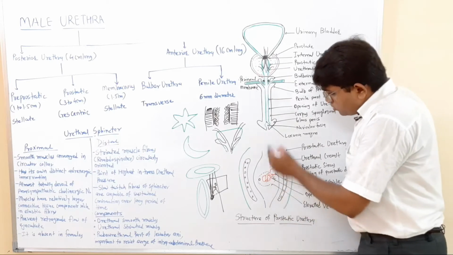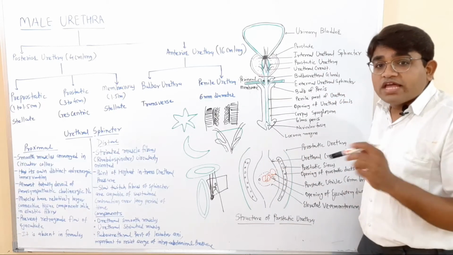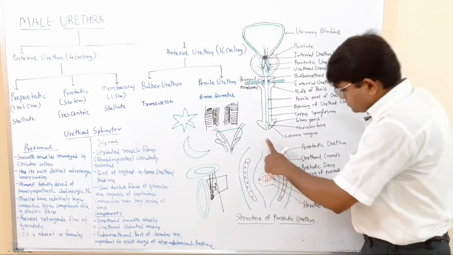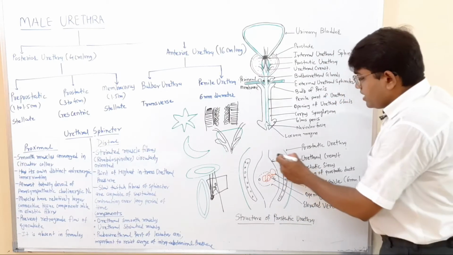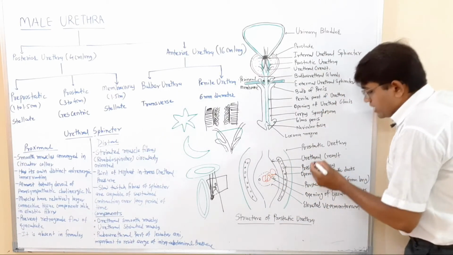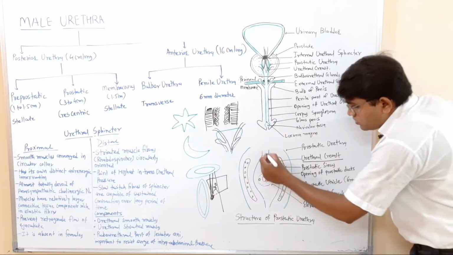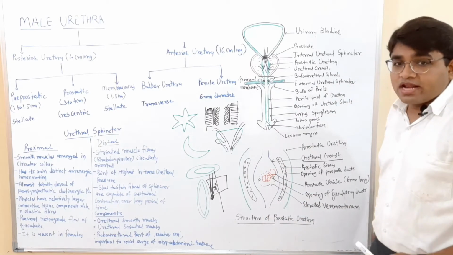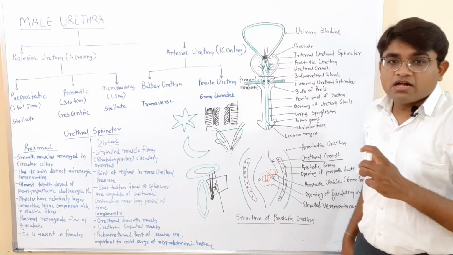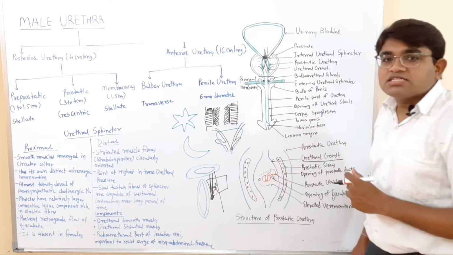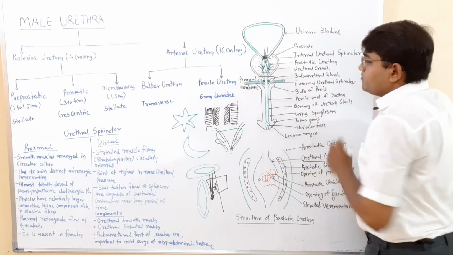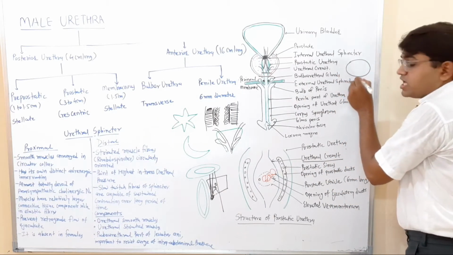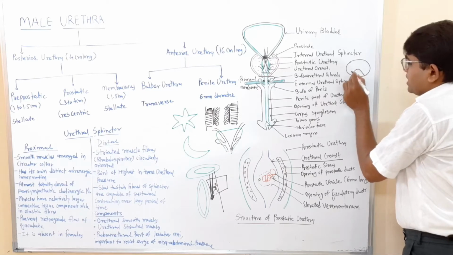In the center part of this prostatic urethra, there is a slit-like elevation, and this elevated area is known as the urethral crest. What? It is known as the urethral crest. This blue margin is the urethral crest. It is an elevated area. If we see a cut section of the urethra, in the urethral orifice on its posterior border, there is an elevation like that.